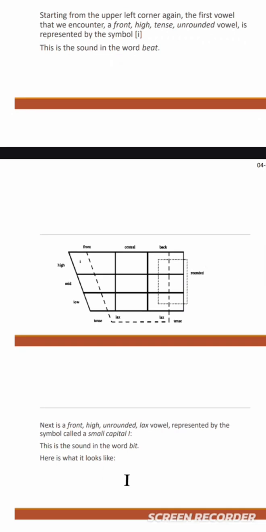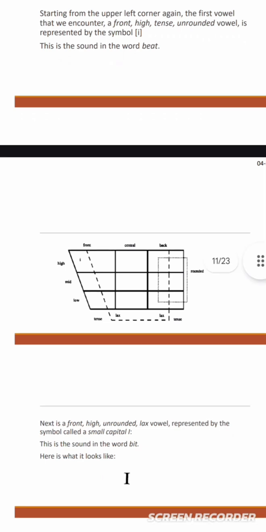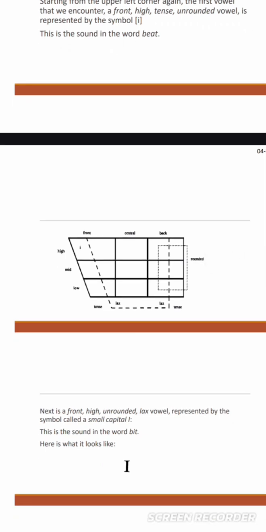Starting from the upper left corner again, the first vowel that we encounter is a front, high, tense vowel represented by the symbol i, written in brackets.